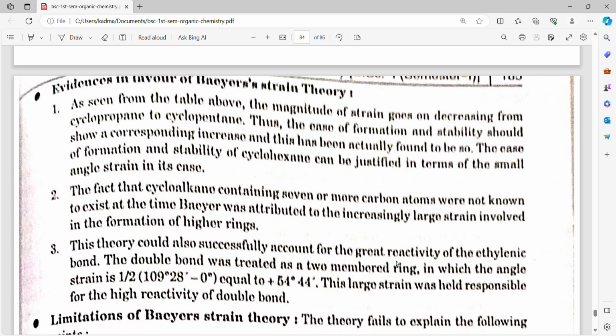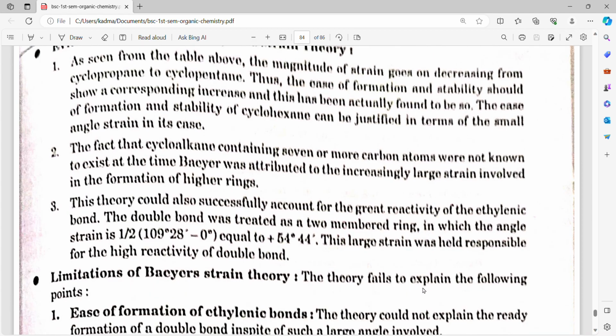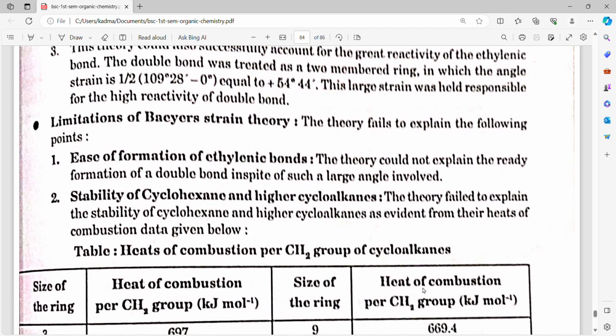This theory could also successfully account for the great reactivity of the ethylenic bond. The double bond was treated as a two-membered ring in which the angle strain is one by two of this, equal to plus 54 degrees 44 minutes. This large strain was held responsible for the high reactivity of the double bond.